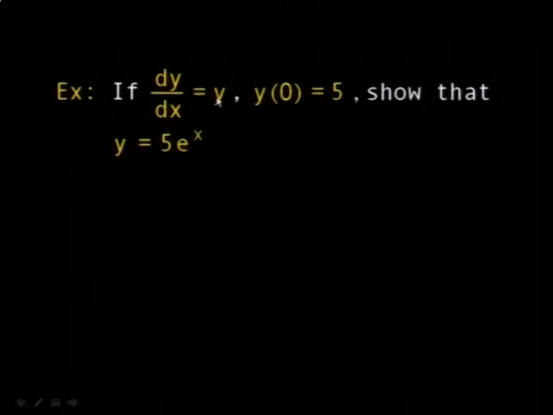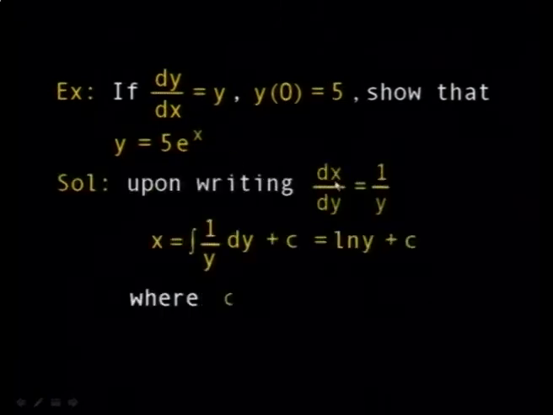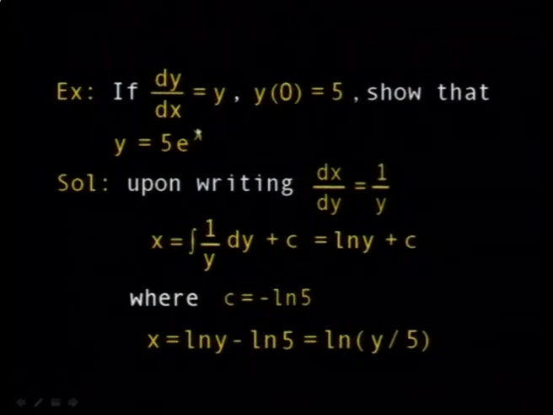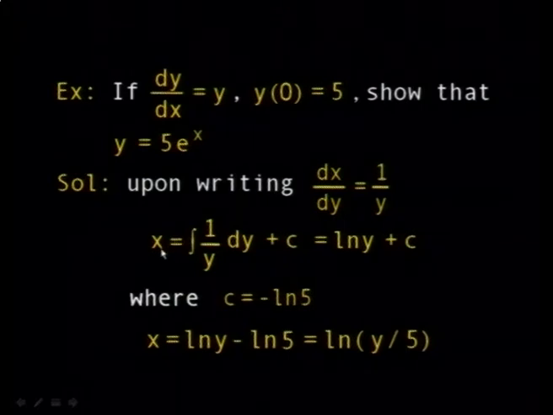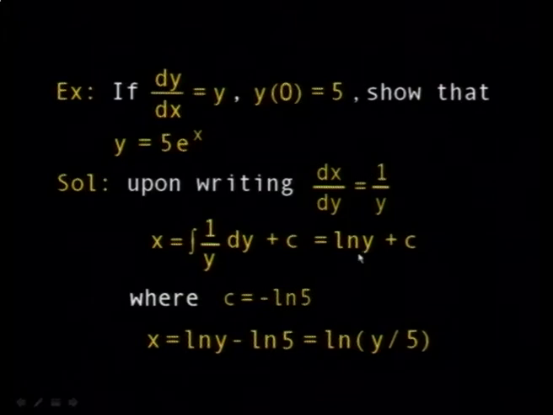dy by dx is equal to y. You can invert this. If you invert this equation by writing it in the form dx by dy is equal to 1 over y, what you get here is what? Is x as a function of y, and the derivative is equal to 1 over y. So you directly find an antiderivative of 1 over y, which is what? Which is the logarithm. So you have here dx by dy is equal to 1 over y, so x becomes what? The integral of this, which is ln y plus c.